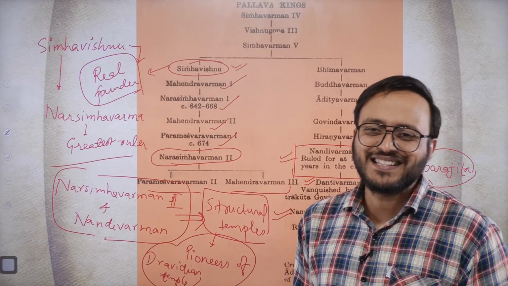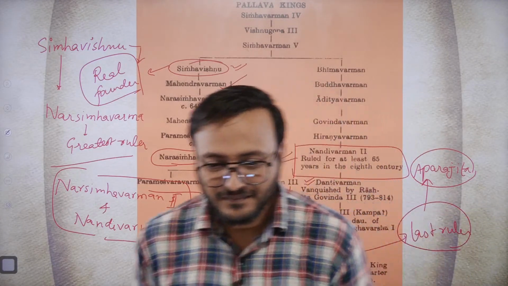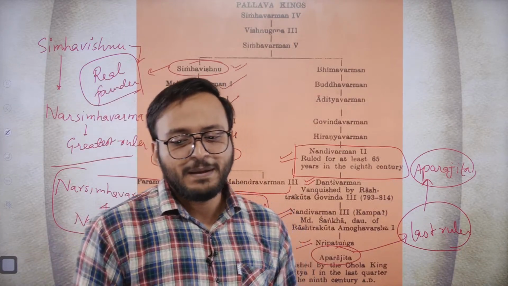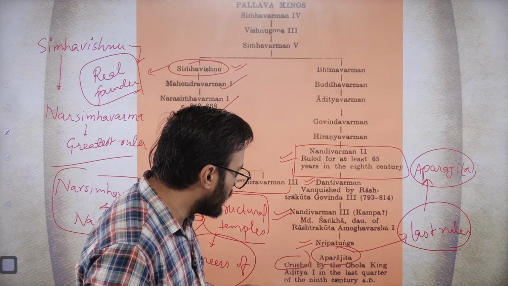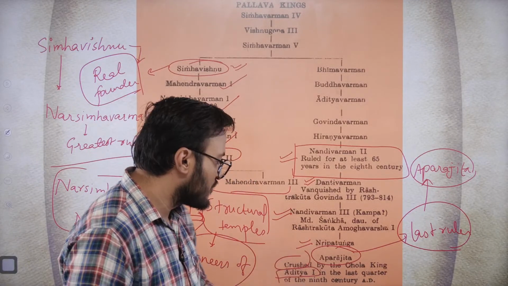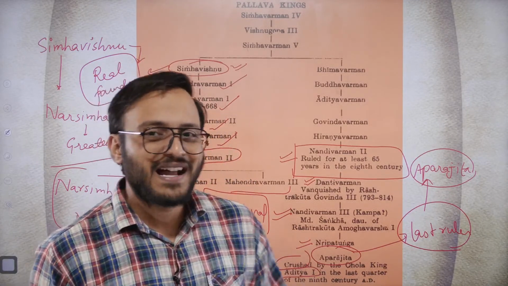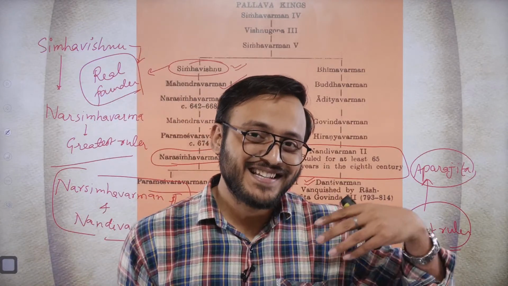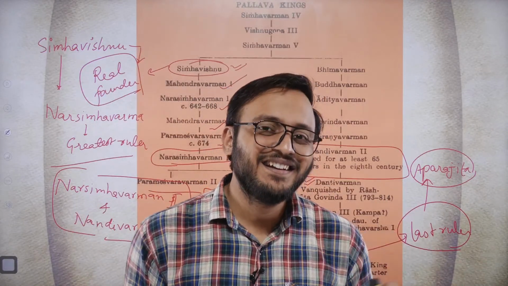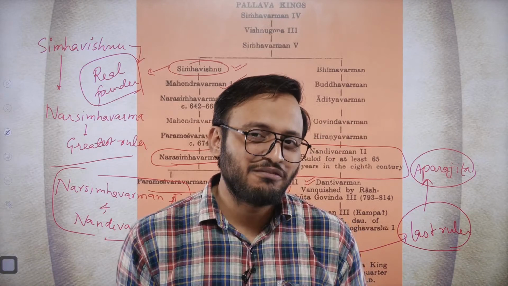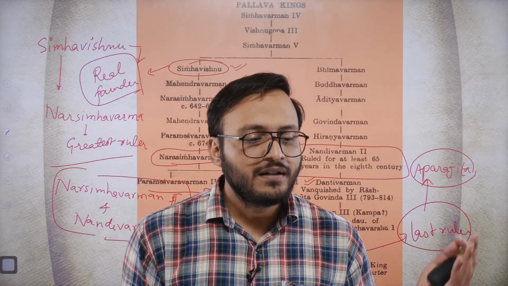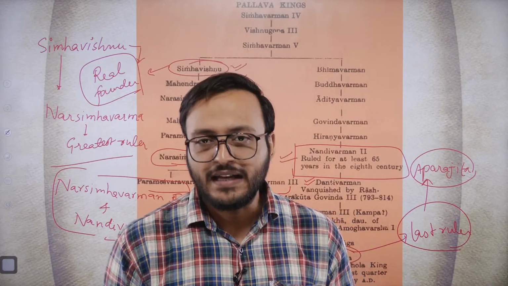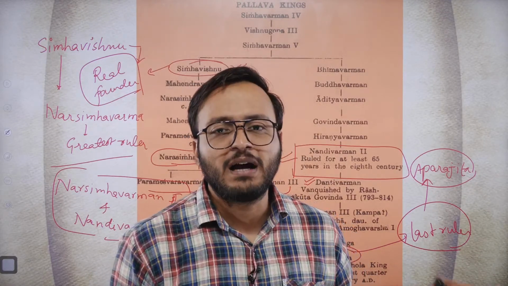However, this Aparajit will be permanently crushed by the Chola ruler Aditya I. Aparajit was the name, but he became such a Parajit, such a losing person in the war, that he would never be able to recover, and the Pallava dynasty would be permanently abolished.